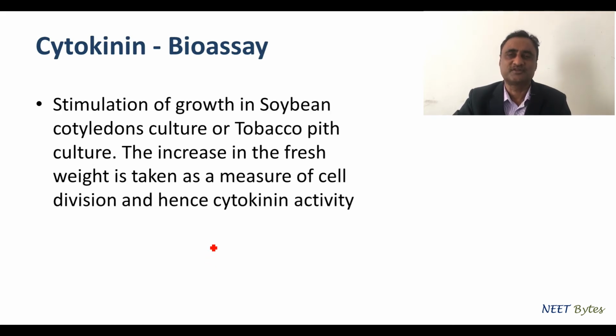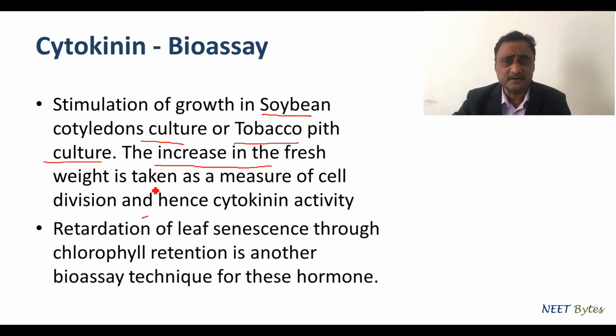Let's talk about the bioassay. Wherever you see the word pith, that is always associated with the bioassay of cytokinin. The soybean cotyledons culture or tobacco pith culture, right? These are the two most important bioassays for cytokinin. In this bioassay, we see an increase in the fresh weight, and how much increase in fresh weight happens due to the activity of the hormone is how the bioassay is done, right?